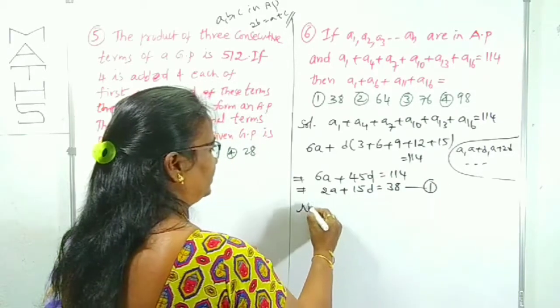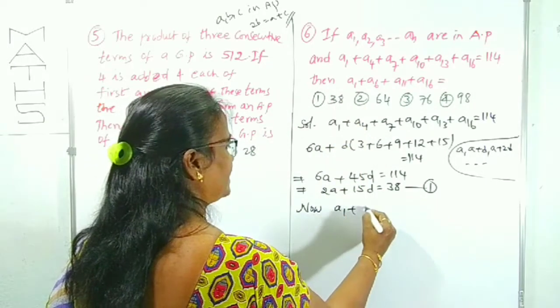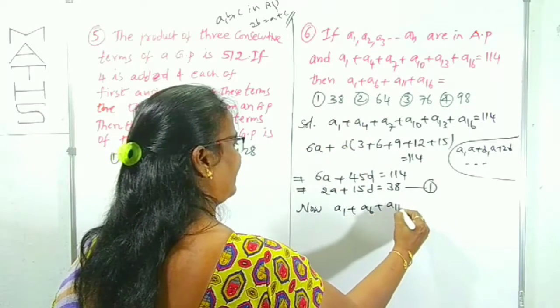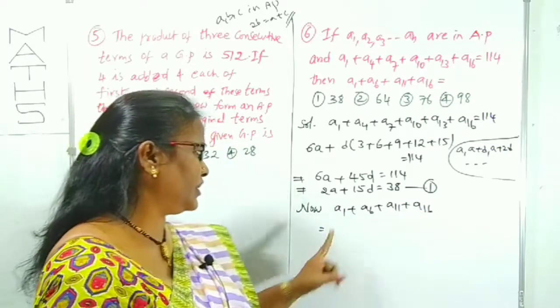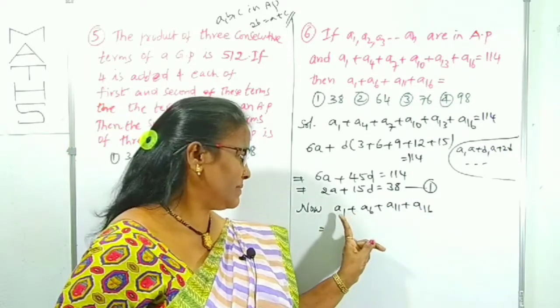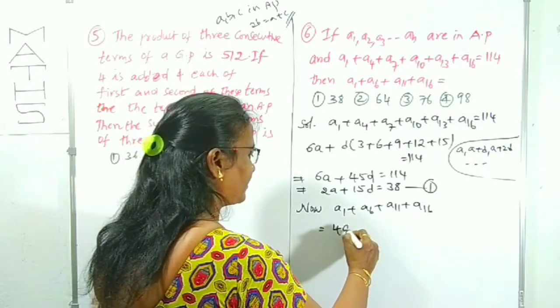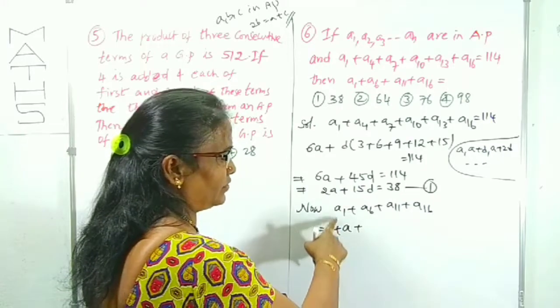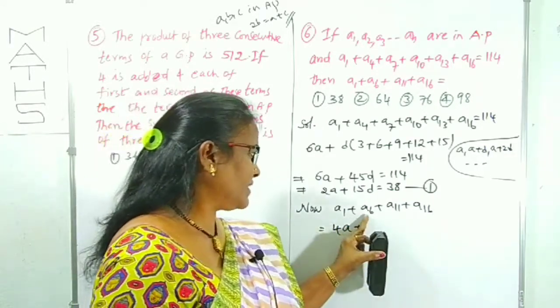Now what do we want? We want A1 plus A6 plus A11 plus A16. As usual, in every term there is an A. How many terms are there? 1, 2, 3, 4. 4 terms, so 4A plus. In A1 there is only A, no D. In A6, what is the formula?